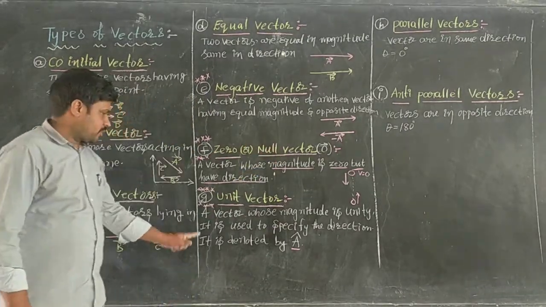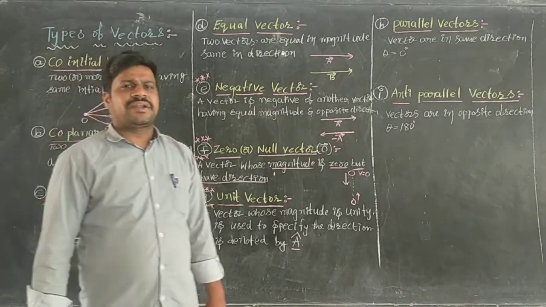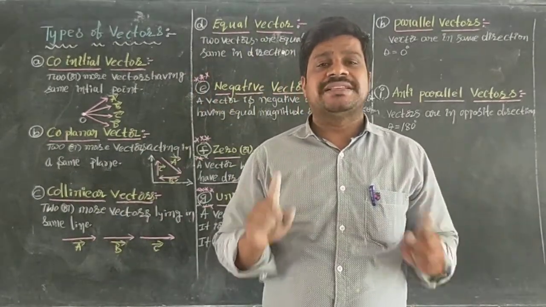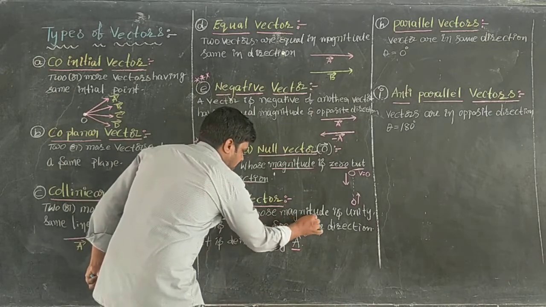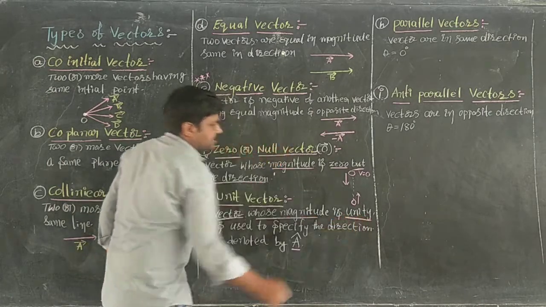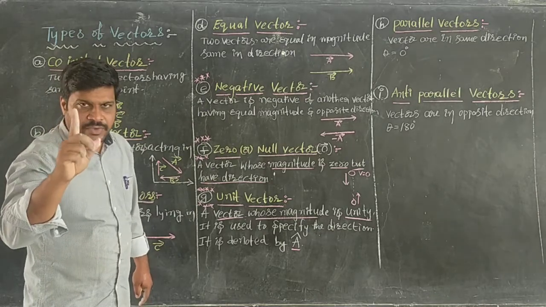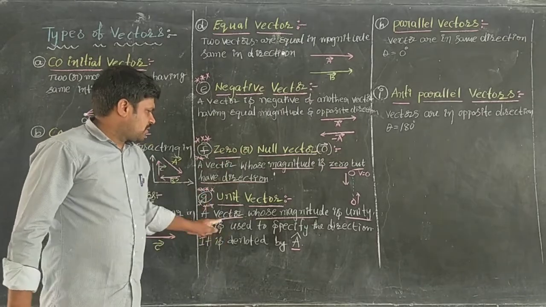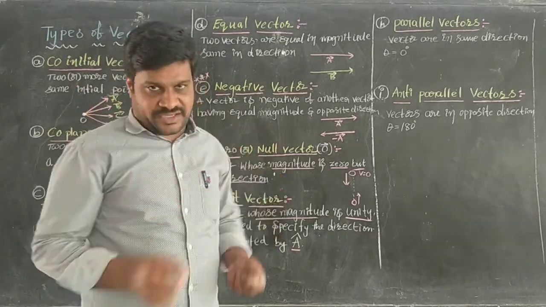Is it? Next, unit vector. What is the unit vector? Unit vector is nothing but the vector whose magnitude is unity. That means the magnitude of a unit vector is 1. Unity means 1. Right? What is the use of this vector? The use of unit vector is to represent the direction.